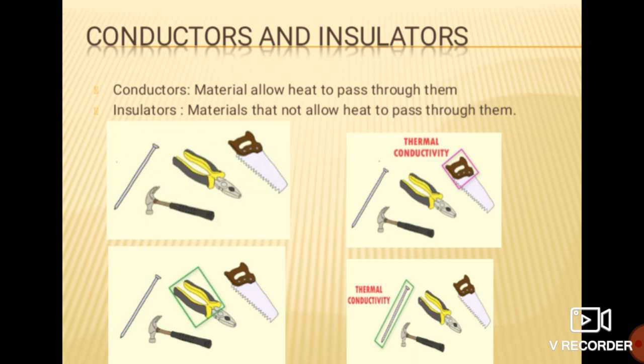See students, if you boil water in a pan on the gas stove, what will happen? The pan becomes too hot, whereas the handle, which is made of wood or plastic, does not get hot.